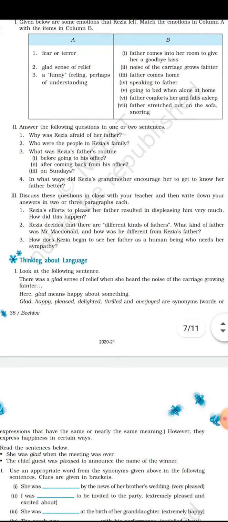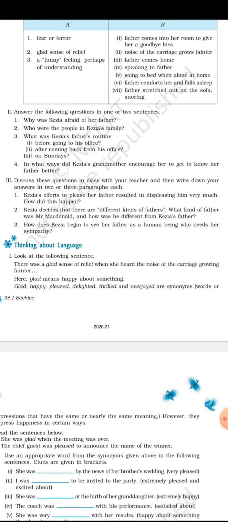Now coming to the second part, answer the following questions in one or two sentences. Question number 1: why was Kezia afraid of her father? She was afraid because he was not as loving as other fathers, he never played with her, and Kezia thought her father was a cruel person. She was terrified of him just because he scolded her all the time and tried to improve her habits. That's why she felt that her father was not good and was not a loving father.